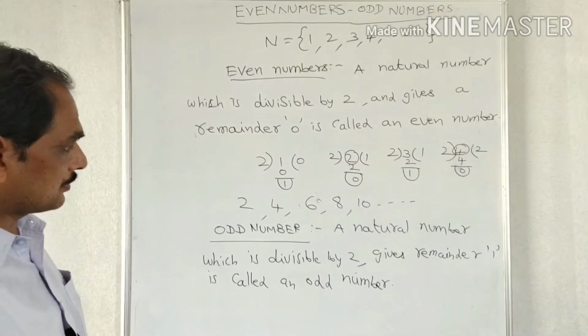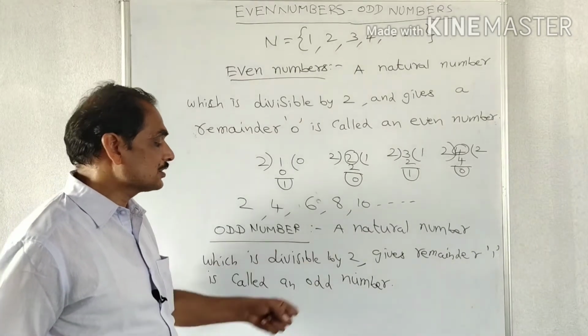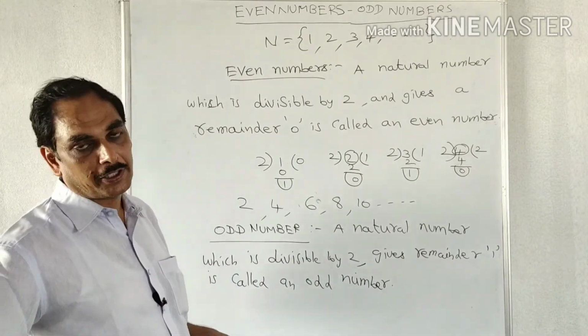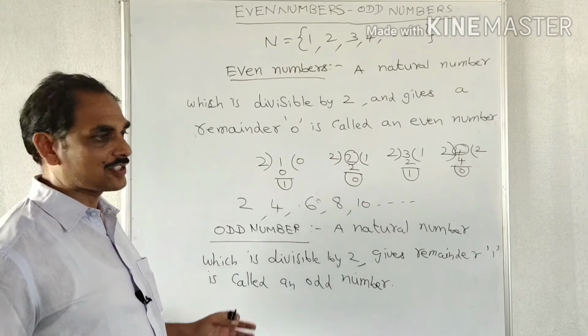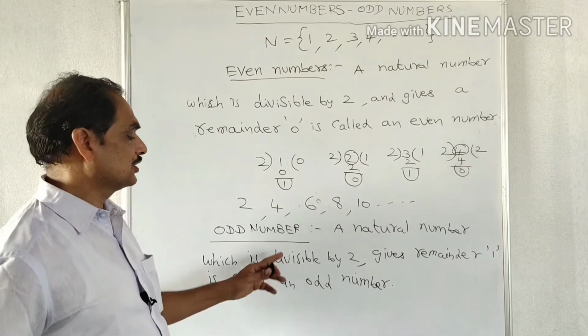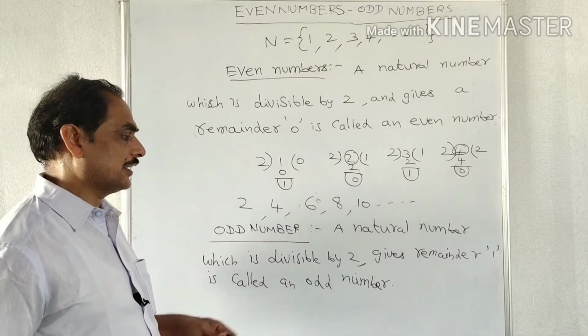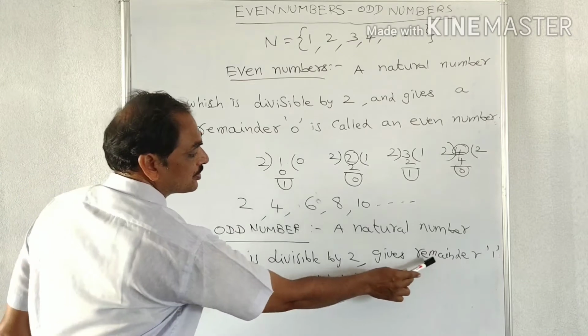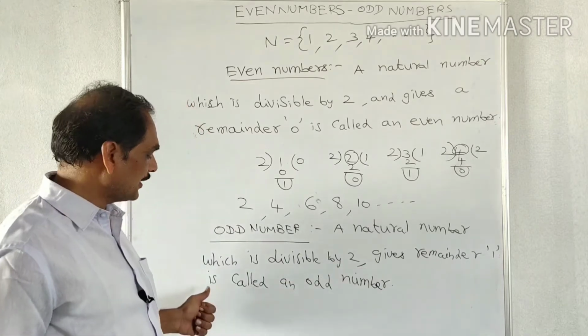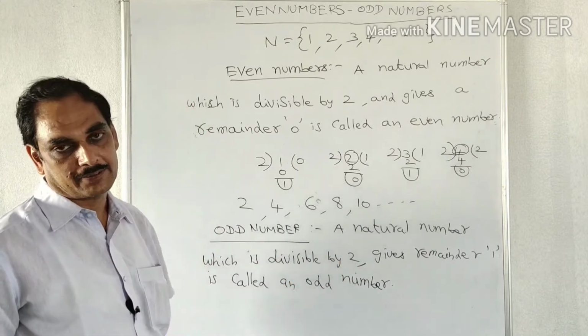So an odd number means a natural number which is divisible by 2 and gives a remainder 1 in each case. This is the definition: a natural number which is divisible by 2 and gives remainder 1 is called an odd number.